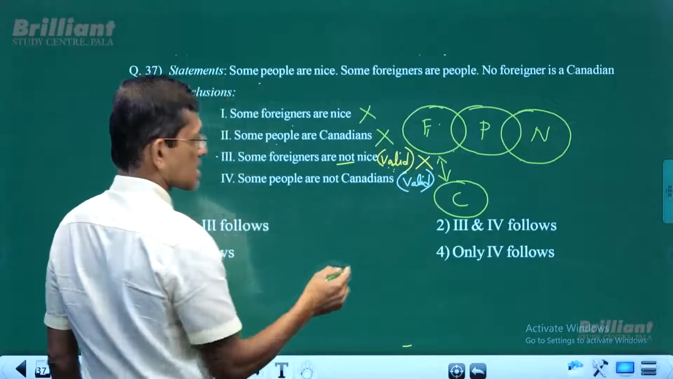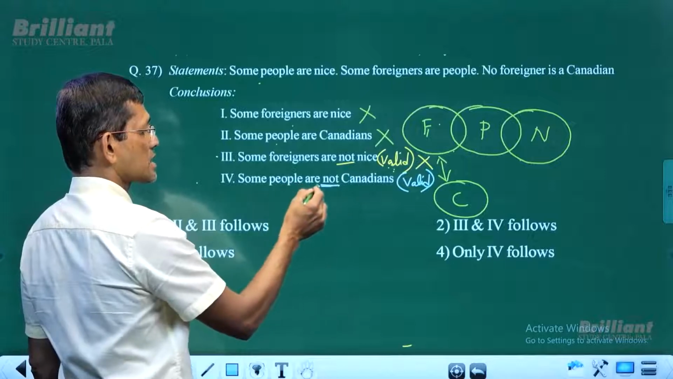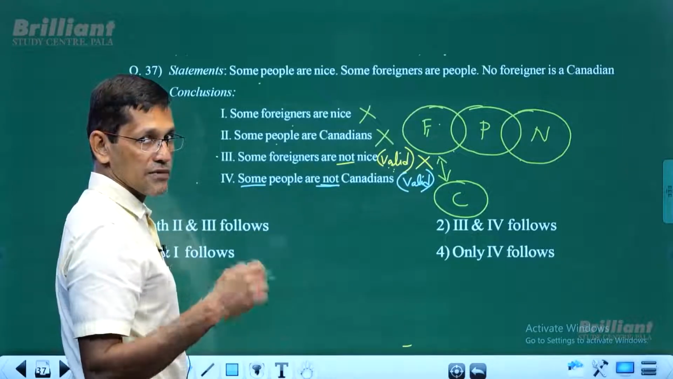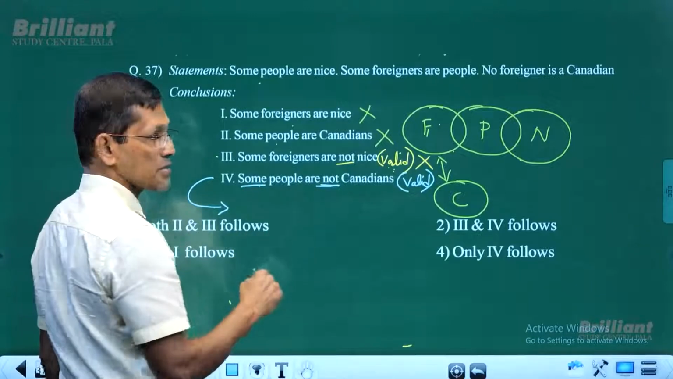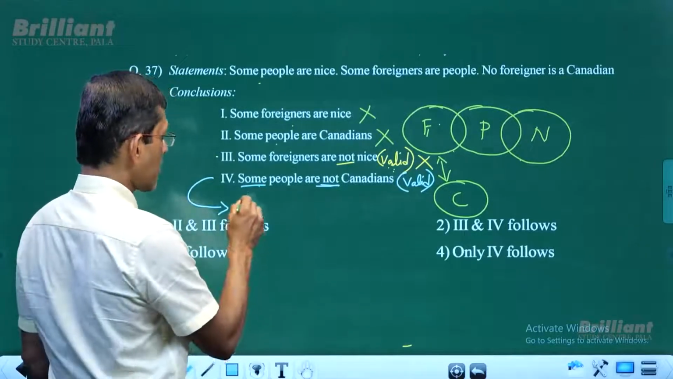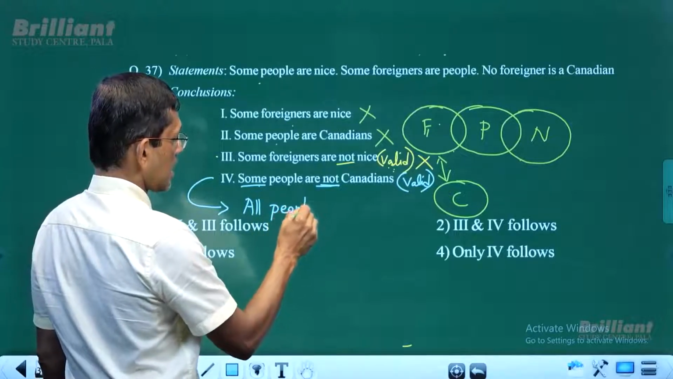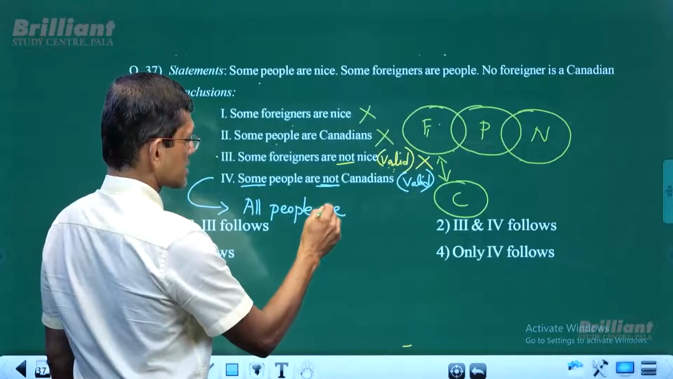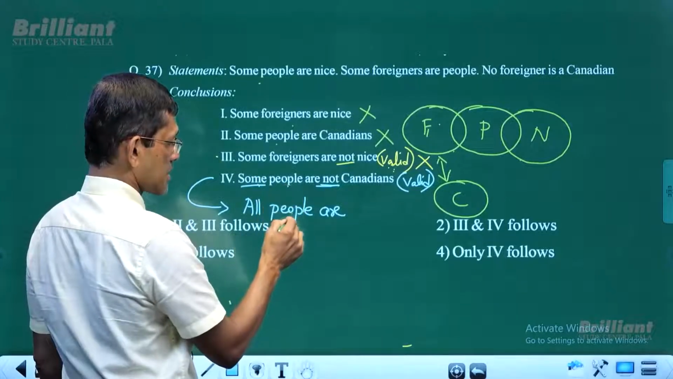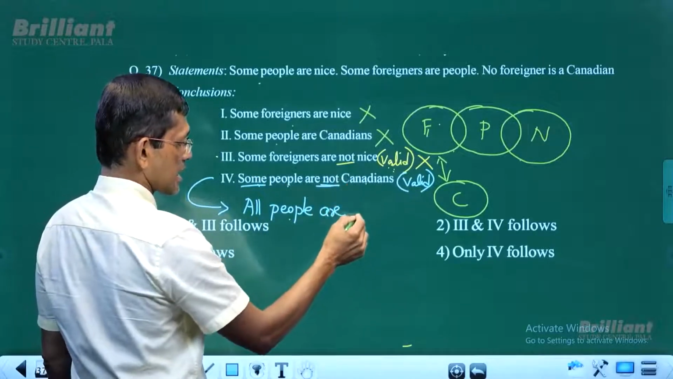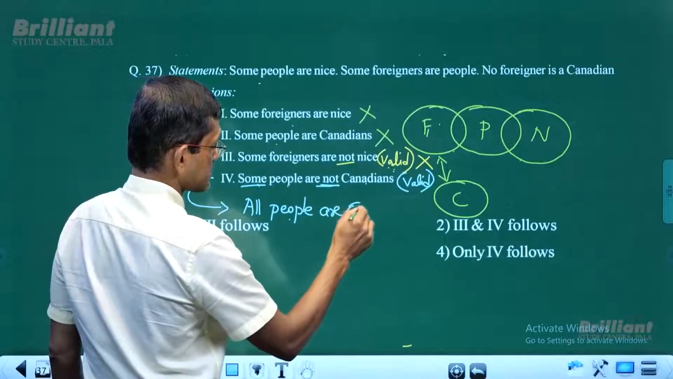At the same time, look at conclusion number 4. What's the peculiarity? It's a negative conclusion. If it's a negative conclusion, we have to negate it. When you negate it, what do you get? Some not, when you negate it, that becomes all. All people are Canadians. Negation of some not is all. Subject, people, predicate, Canadians, that would be same.